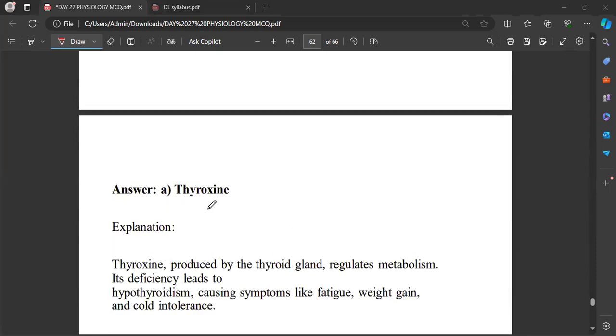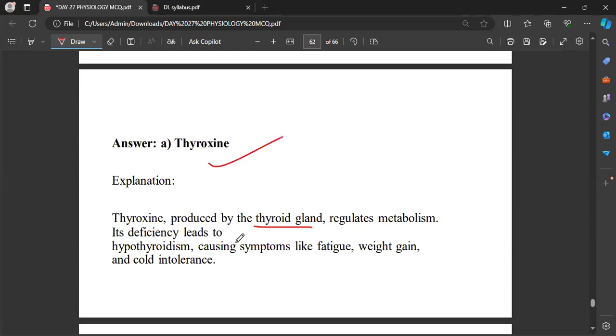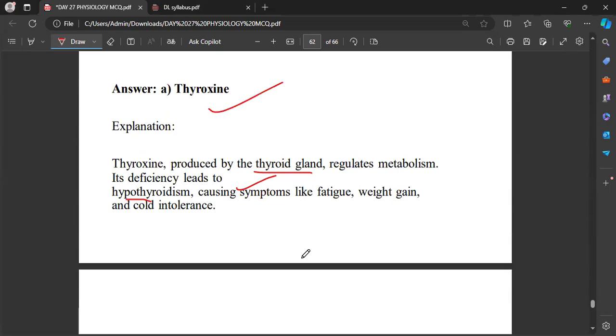And that will be the thyroxine hormone. This is the hormone produced by the thyroid gland. It is the one regulating the metabolism. Its deficiency leads to hypothyroidism. If it is in excess, it leads to hyperthyroidism.